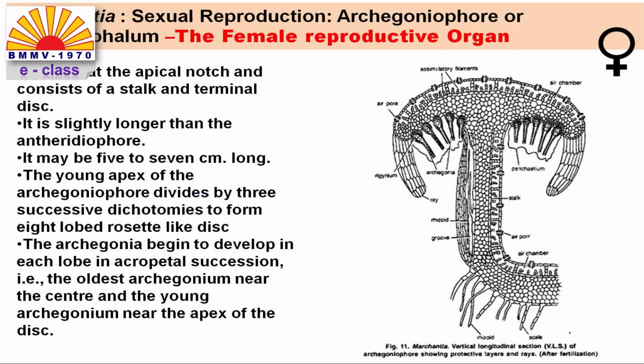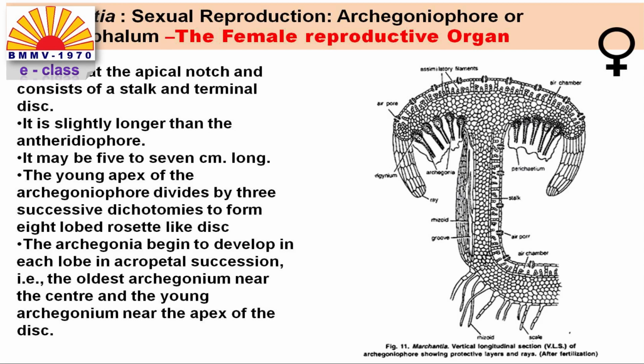Now let us look into the structure of the archegoniophore. The archegoniophore is also a very well developed structure that contains a long stalk and a disc. But in this case, the archegonium develops on the underside of the archegoniophore disc. The figure on the right hand side of the screen shows the structure of an archegoniophore.